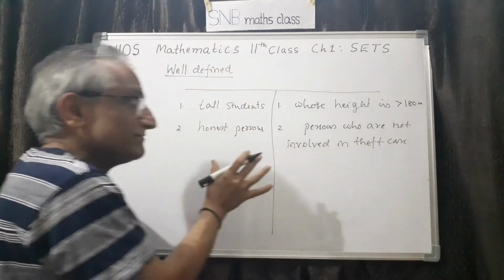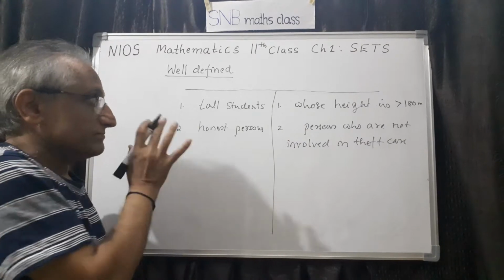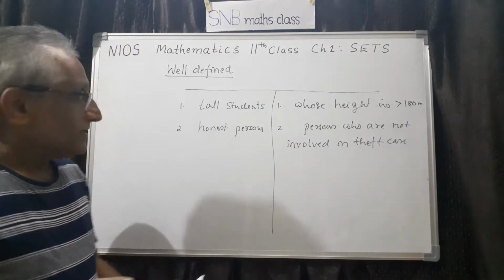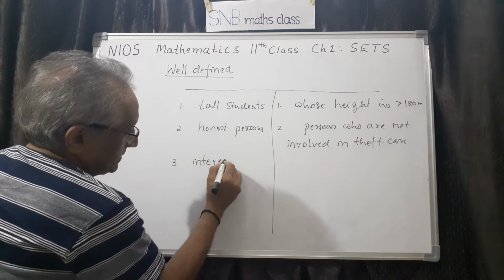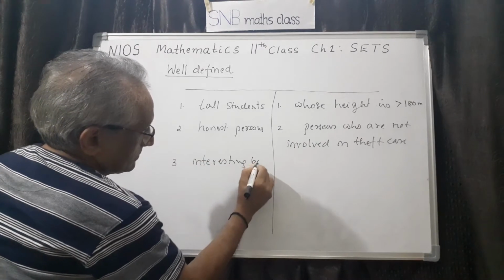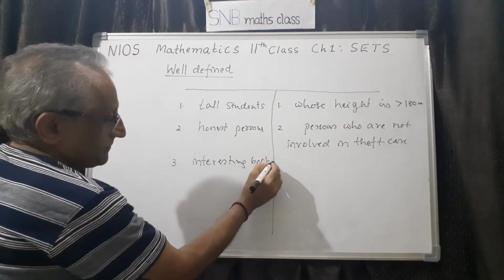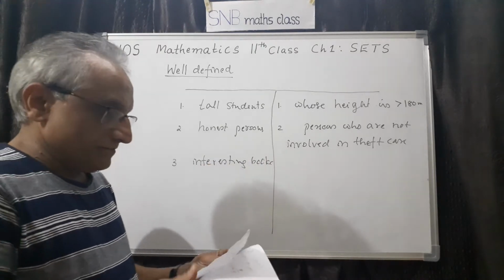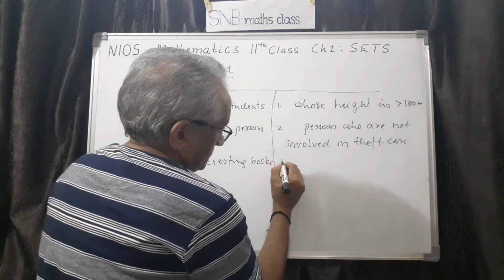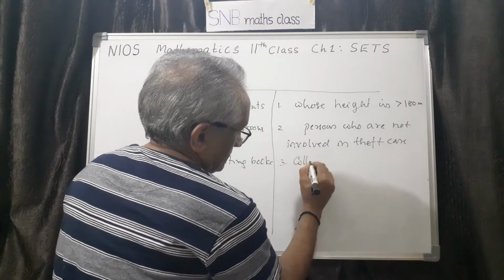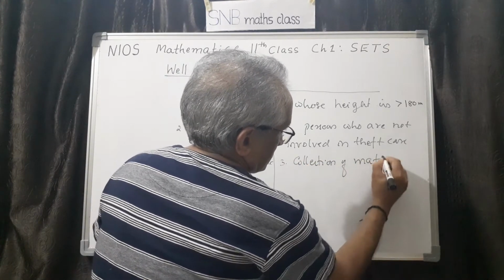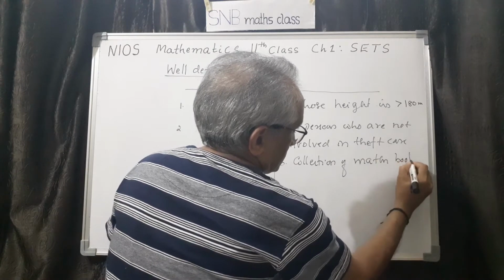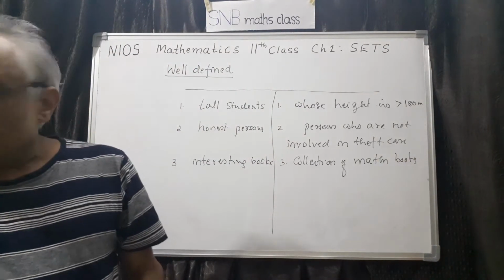I am giving the same example which is given in our textbook so that it is easier to understand. Then the third one, interesting books, collection of interesting books. And in the second column, collection of maths books. So these three examples are sufficient.